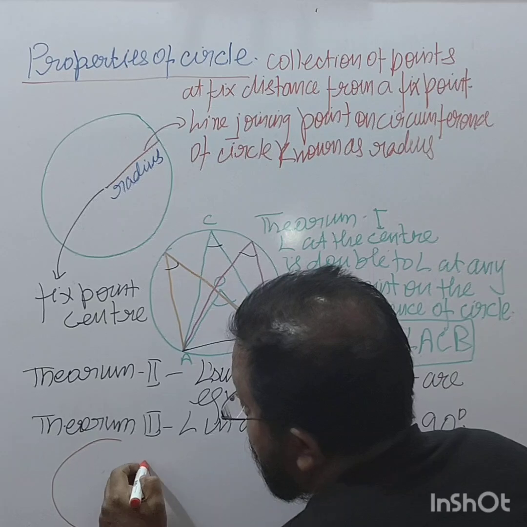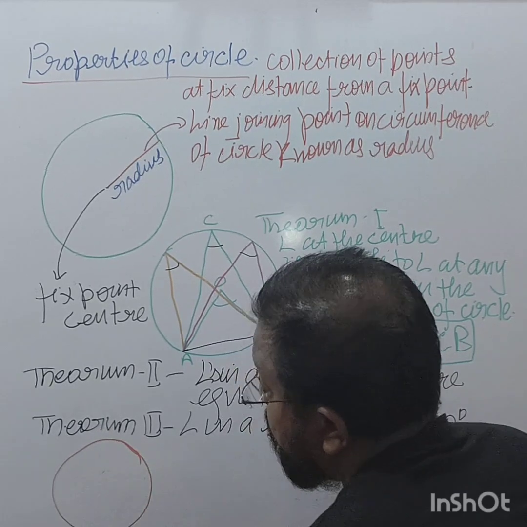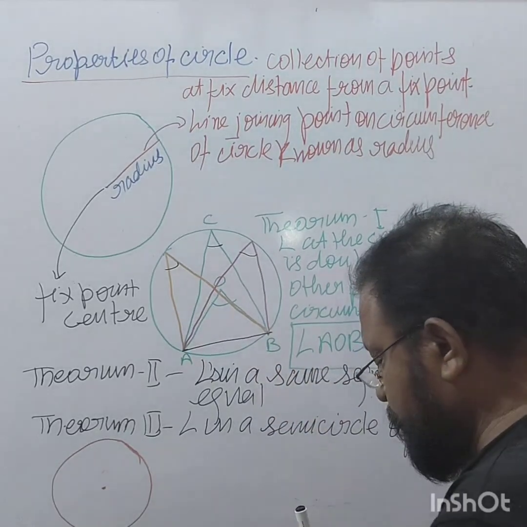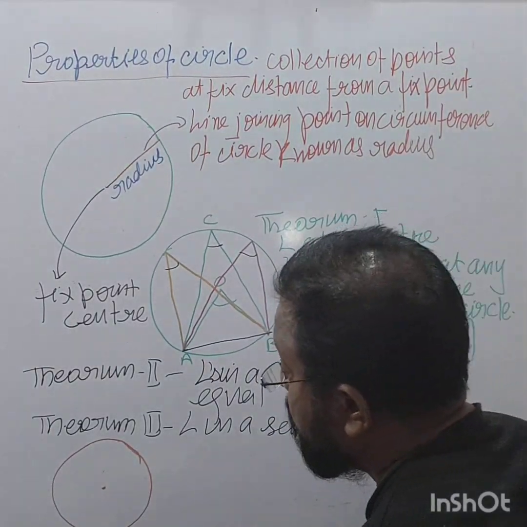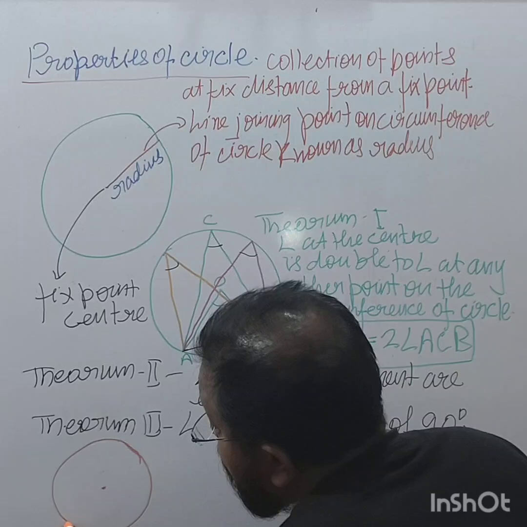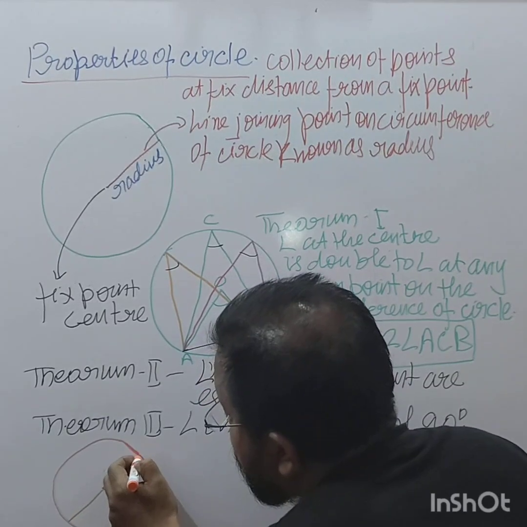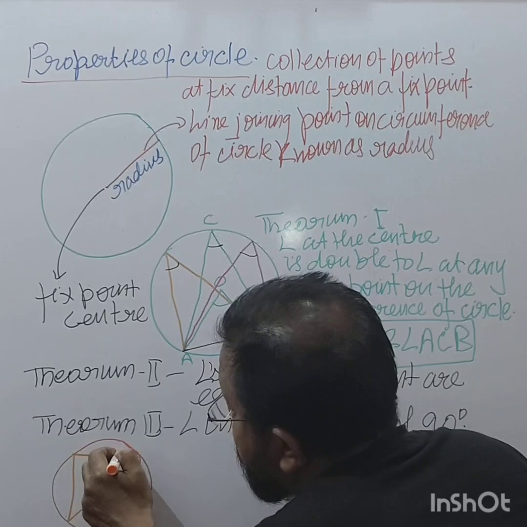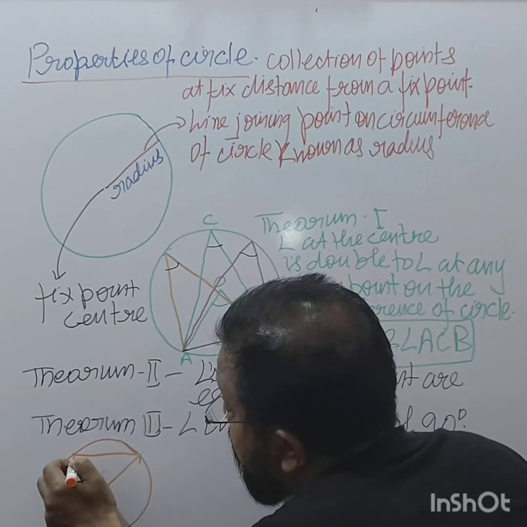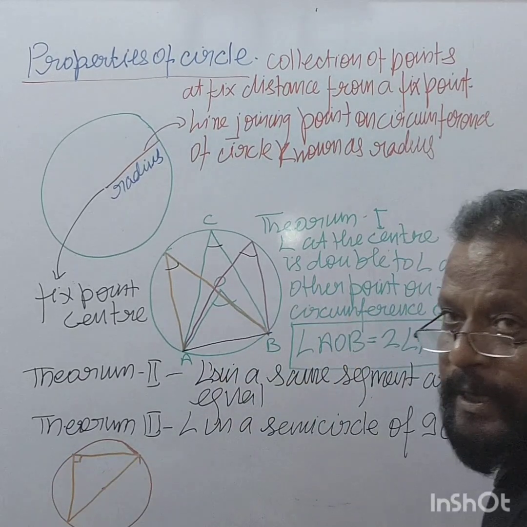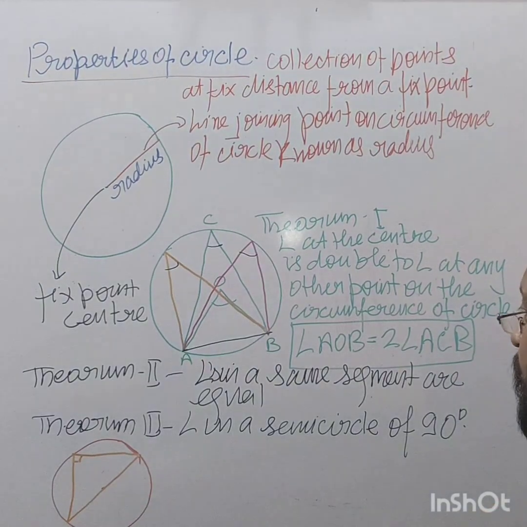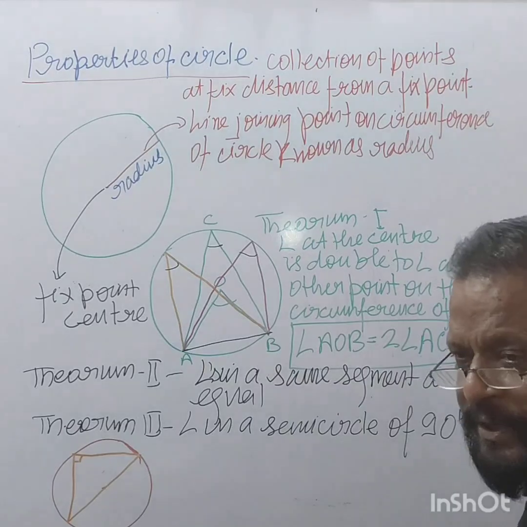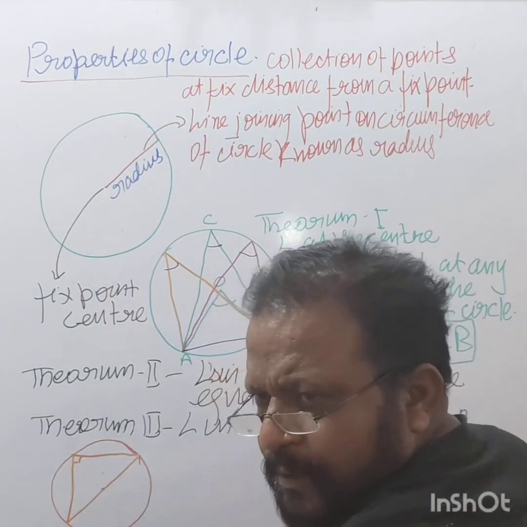This is the circle we have, right? This is the center. So this is, and this, and this. So this is 90 degrees. Angle in a semicircle is 90 degrees, right?